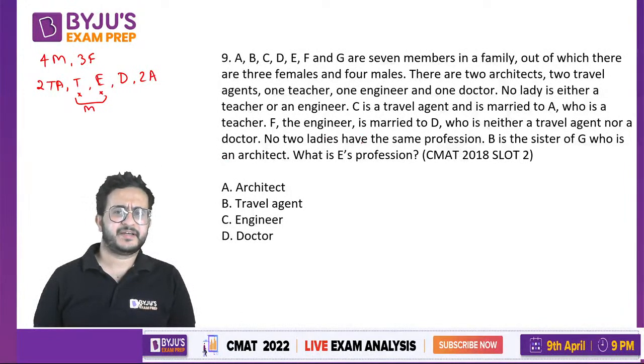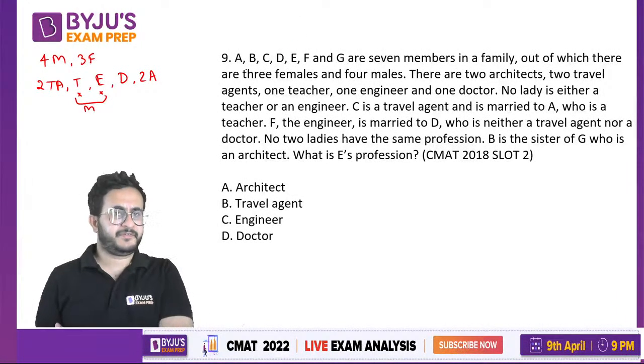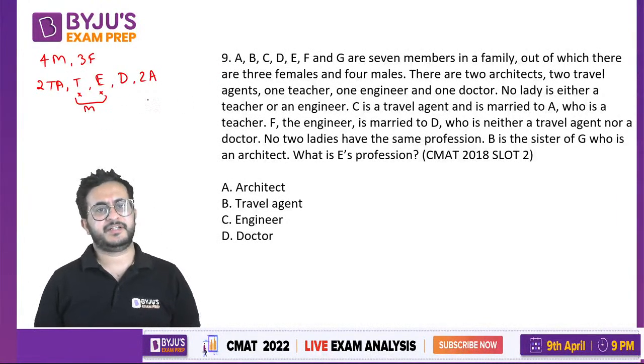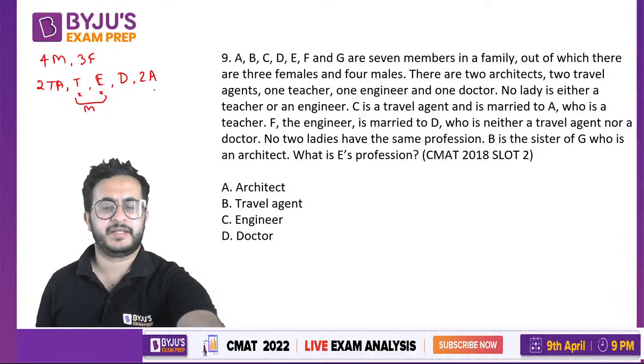And no two ladies have the same profession, right? So that means one lady will be a travel agent, one lady will be a doctor, one lady will be an architect. Because these ladies have different professions. Okay. So one lady will be travel agent, one will be doctor, one will be architect.